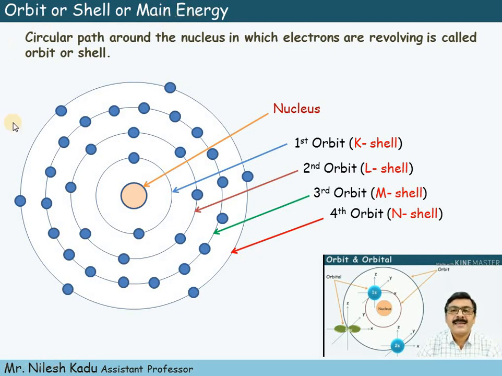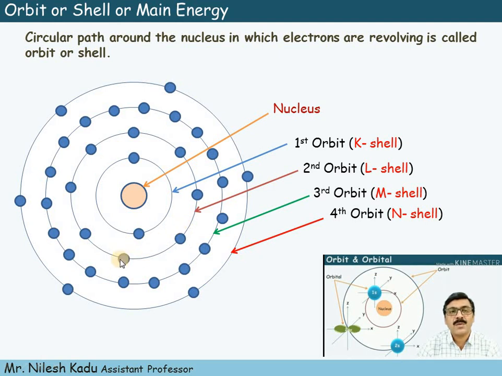To understand this concept, I am drawing here the structure of atom. We know that, friends, at the center of the atom, the nucleus is present, and around the nucleus, a number of circular paths are present. And in these circular paths, a number of electrons are revolving around the nucleus.